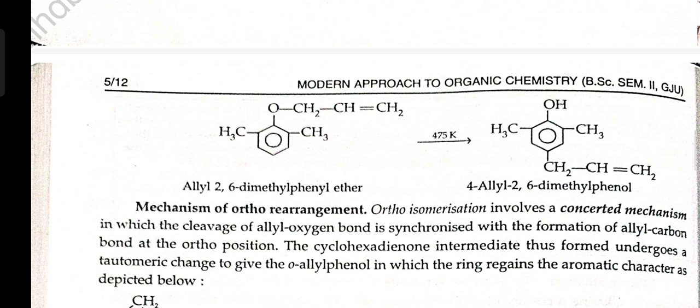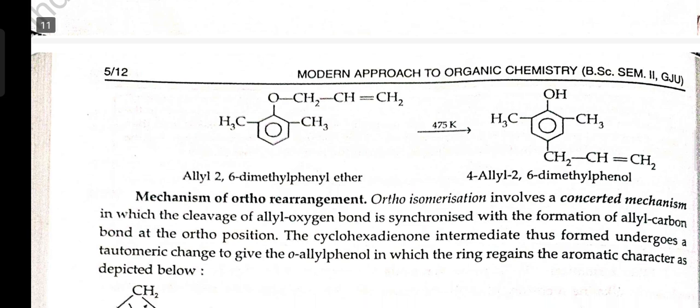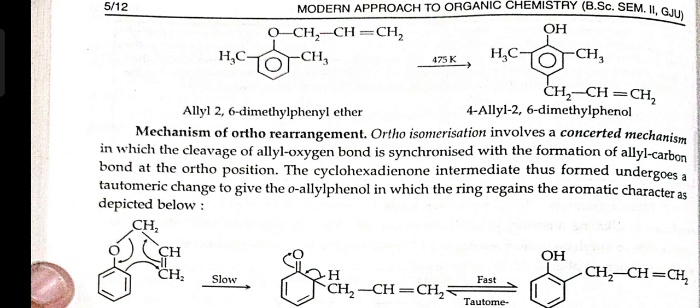Mechanism of ortho rearrangement. Ortho rearrangement involves a concerted mechanism in which the cleavage of the allyl-oxygen bond is synchronized with the formation of the allyl carbon-ring bond at the ortho position. The cyclohexadienone intermediate thus formed undergoes a tautomeric change to give the ortho-allyl phenol, in which the ring regains its aromatic character, as depicted below.